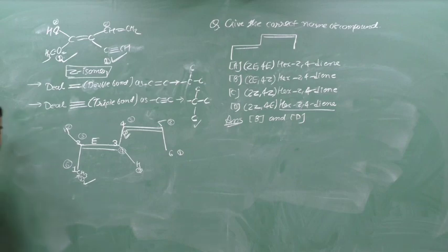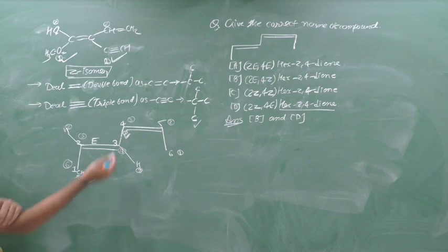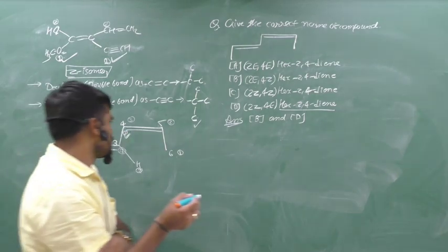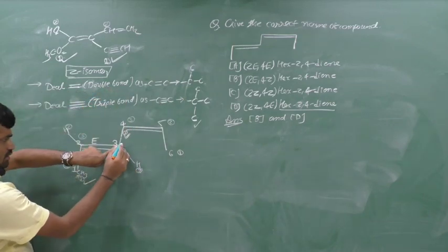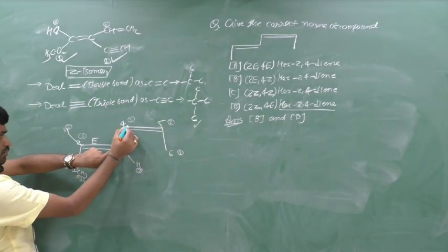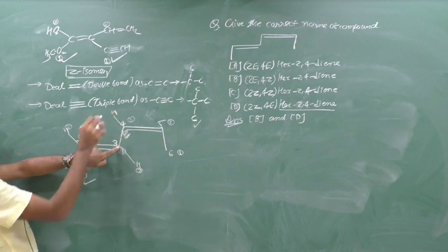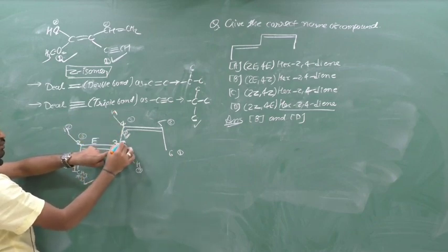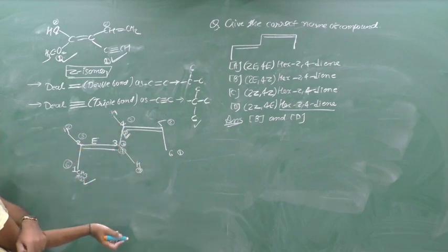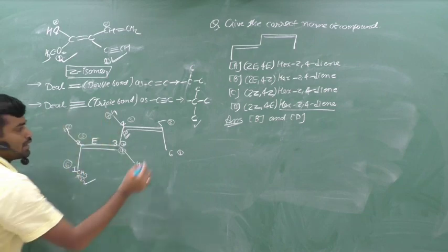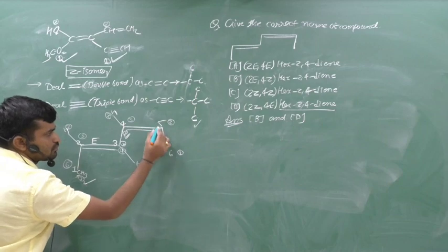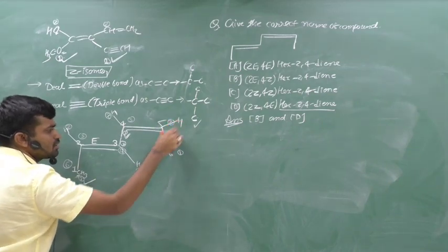Any doubt? Clear? Next, if we think about the geometry of this double bond, here directly attached is carbon, here 1, 2, 3 hydrogen. Carbon is the first priority and hydrogen is the second priority. Here it is 1, 2, 3 and 4 hydrogen.